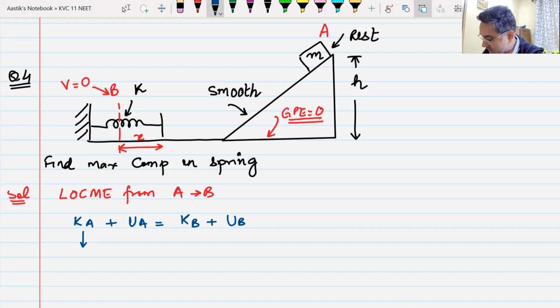Zero. Why is it zero? Because it is at rest. Plus, what is the potential energy at point A? mgh. That is gravitational potential energy, mgh. What is the kinetic energy at point B?